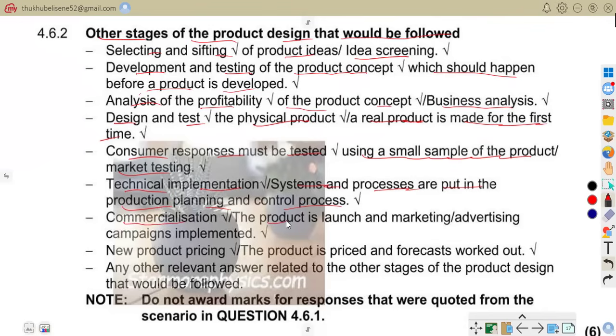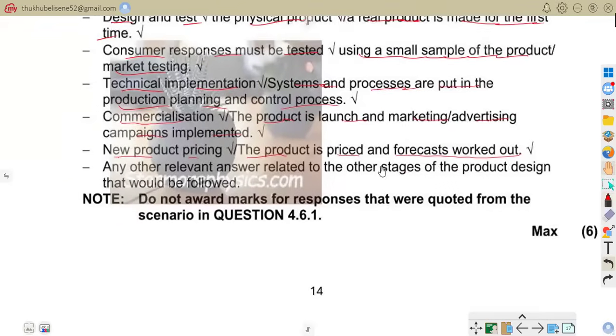Commercialization: the product is launched and marketing or advertising campaigns are implemented. That is where you launch the product officially, with advertising campaigns, for example product launches and events. Also, new product pricing, where the product is priced and forecasts are worked out. So product pricing means setting product prices, for example introductory pricing and competitive pricing.